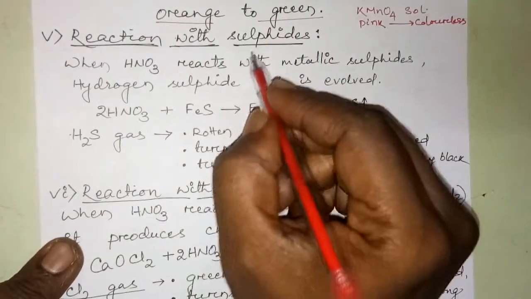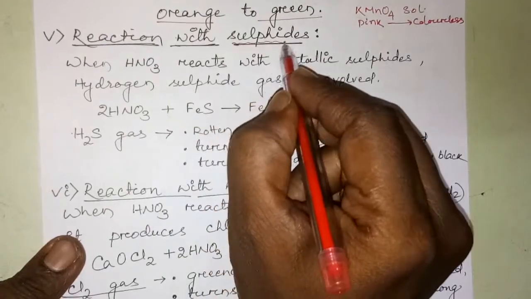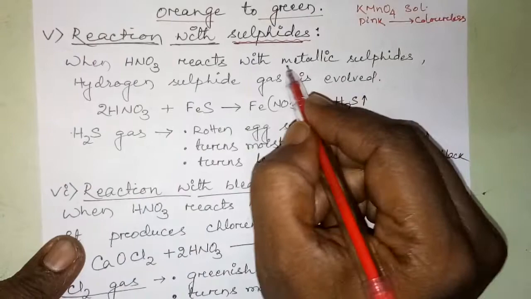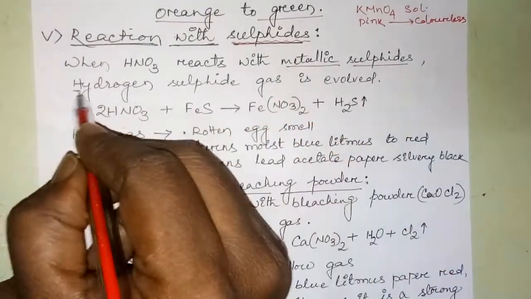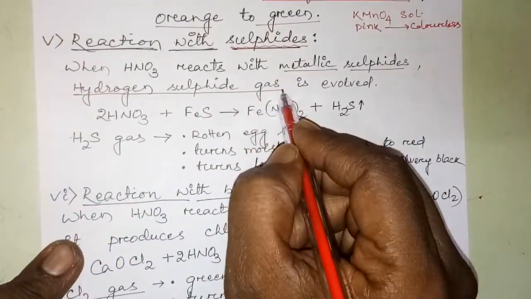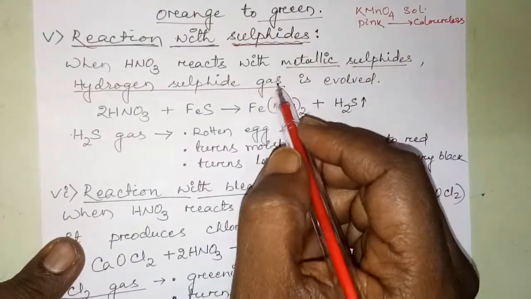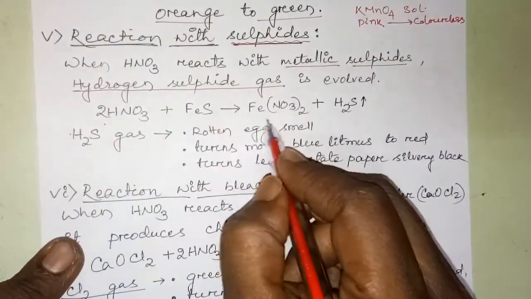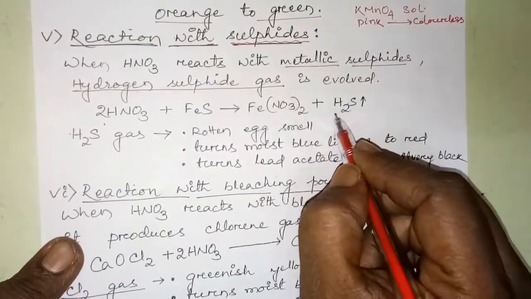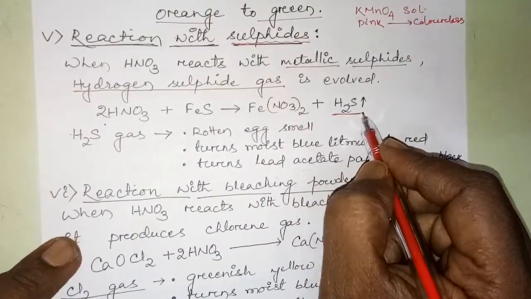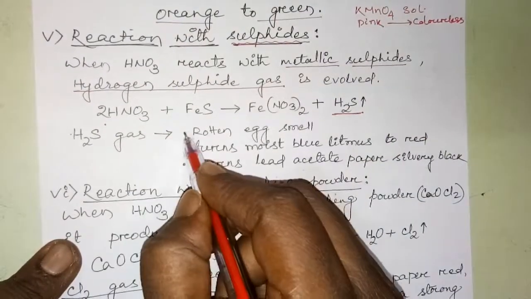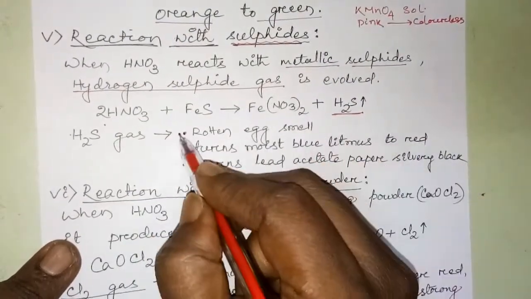What happens? Earlier also we discussed the same type of reaction with acids. When nitric acid reacts with metallic sulfides, it produces hydrogen sulfide gas. What is the smell? Rotten smell. For example, we'll take HNO3 plus FeS, it gives Fe(NO3)2 plus H2S gas. So to identify this H2S gas, in every case, we'll see first the rotten smell.